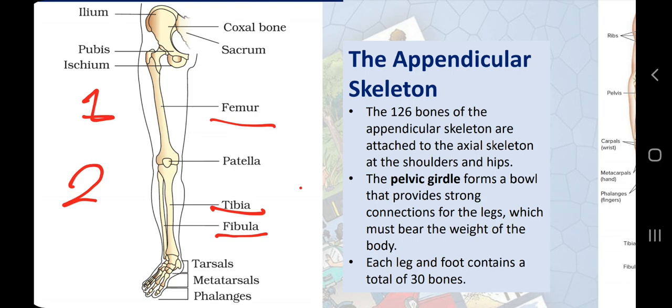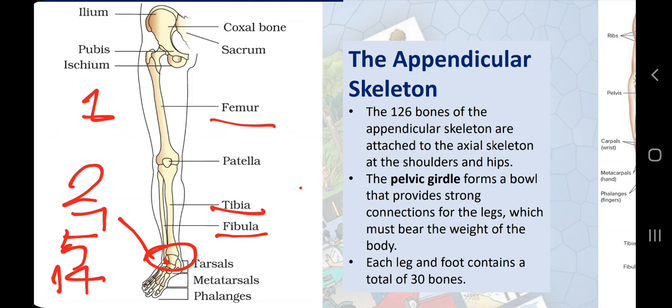Again we have 14 digits here also, same, and 5 as you have in your palm. In the foot we also have 5 bones, same, very similar combination, but only one difference is there, that ankle is having 7 bones instead of 8 bones. So these are called tarsals, they were called carpals.